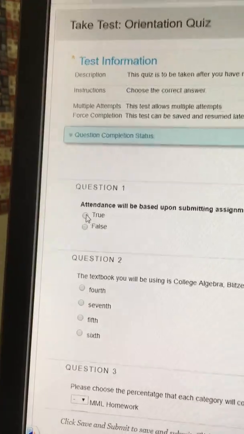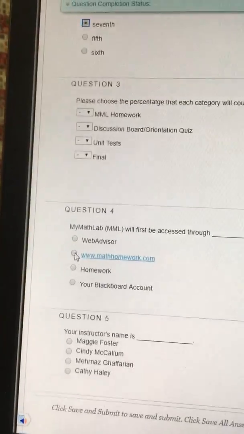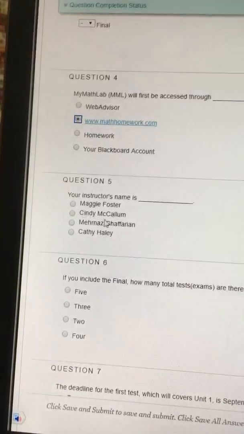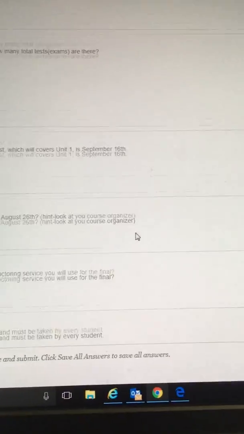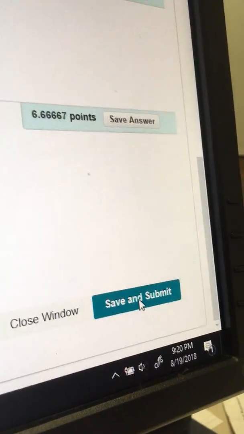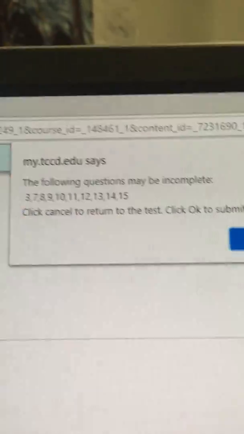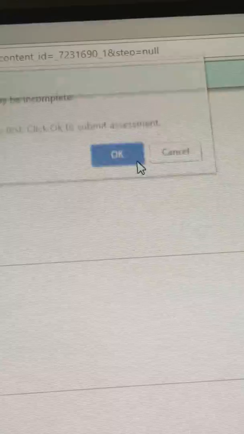So we're just going to go in here and get a few of these, and then you can see how this works. A lot of them are just basic multiple choice questions, so you can click in there and see what's up with that. That's enough of those questions. So we're going to go down here to the bottom. If I wanted to come back later, I would hit Save All Answers, but I'm going to go ahead and hit Save and Submit. When I do that, it's going to tell me that I've left a couple of questions blank, but that's okay for right now. I'm going to hit the OK button, and it will actually grade the test for me.